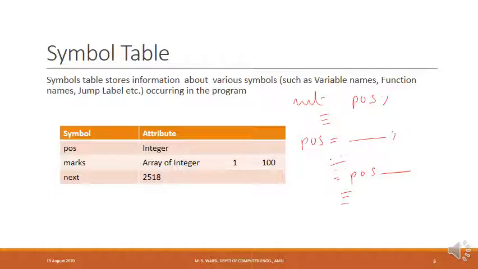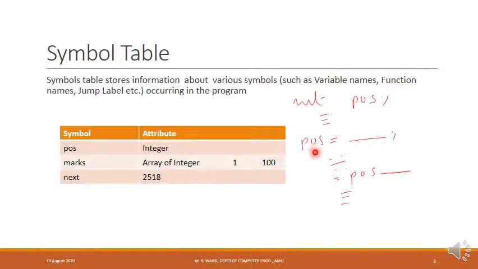So I need to have some place where I can store information about the symbol and information associated with it. When the pos variable is declared in this statement, information about it is entered into the symbol table. So we enter into the symbol table that pos is a symbol occurring in the program, and its type is integer variable.